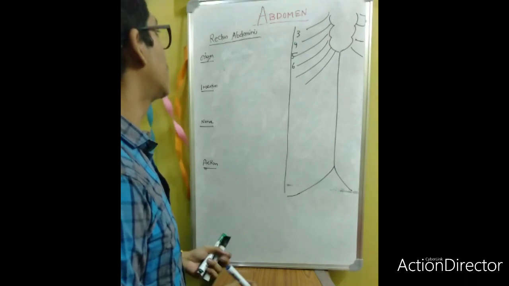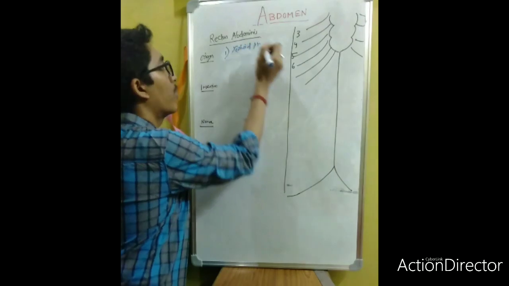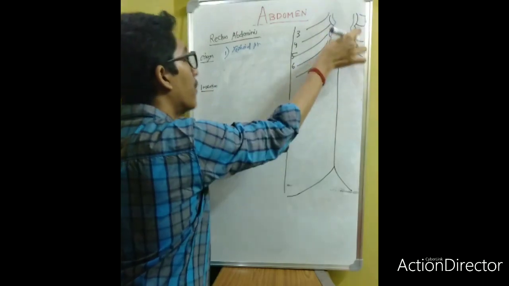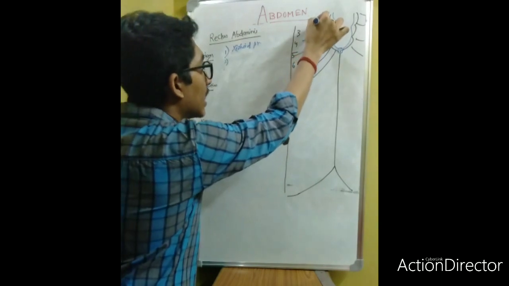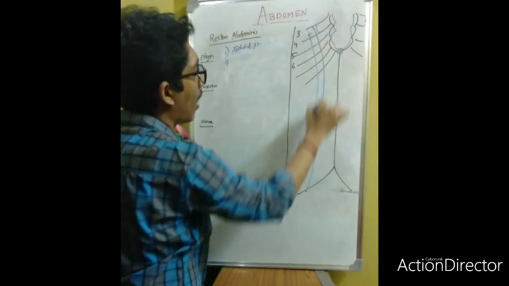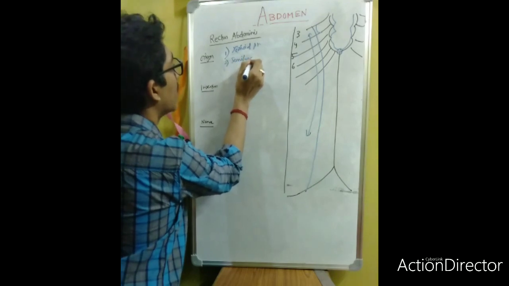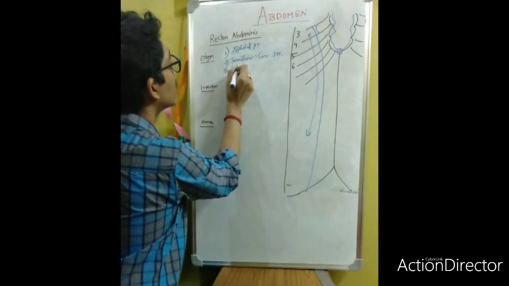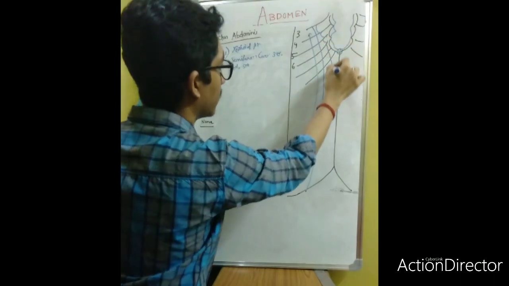This rectus abdominis muscle will originate from the xiphoid process. What is the xiphoid process? This is the sternum, and this is the xiphoid process, the meeting point of the two lateral borders of the sternum, and actually this is starting from the third rib. And this is blending like this. This is the curvature, so it's known as the semilunar curvature, and this is the origin from the third rib. The rest of the fibers originate from the fourth to fifth rib.